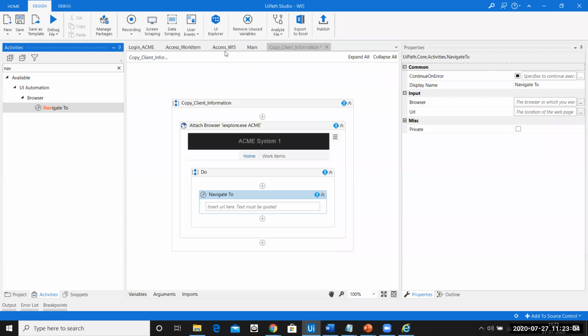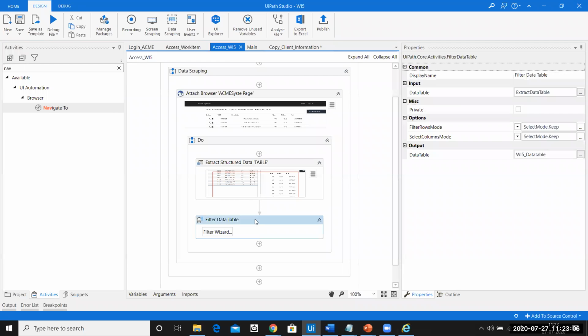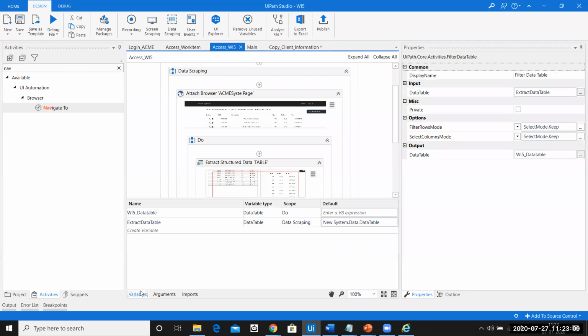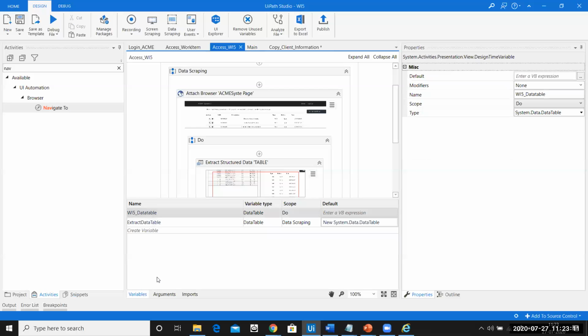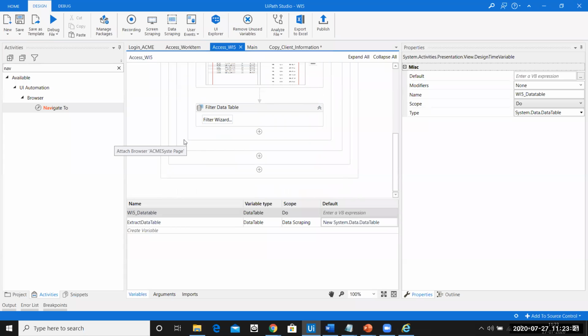Now my next thing is, where do I get this piece of information from? Now this piece of information is stored here in this filter data table, that is in this WI5 data table. What I need to do is I need to pass this information to this page. So how do I do that? It is very simple. We'll make use of arguments. So, when you started learning from Academy, the very first thing was variables, arguments. So we are going to use the arguments here.